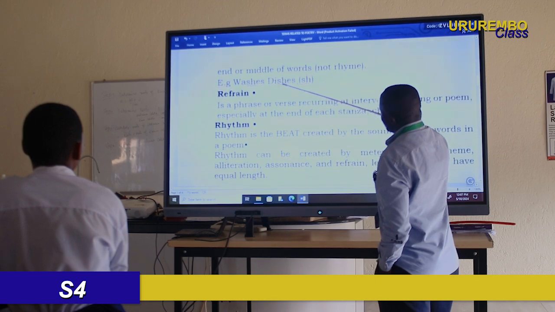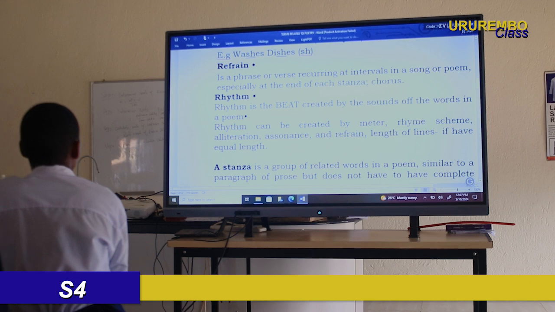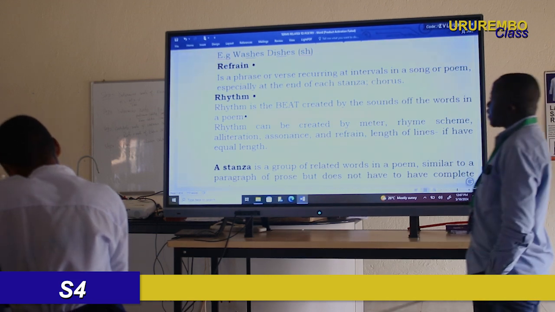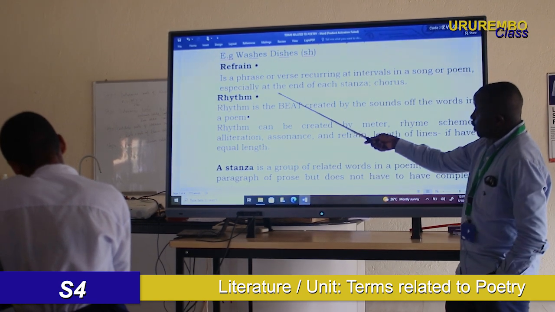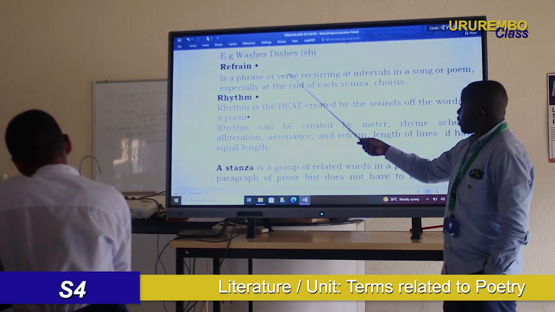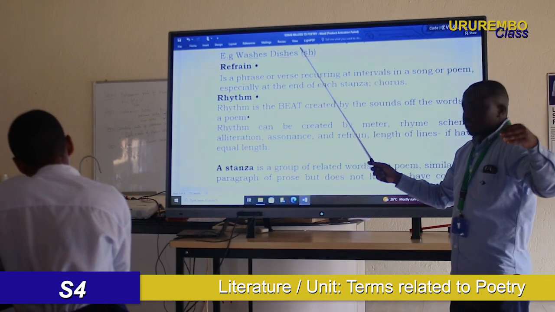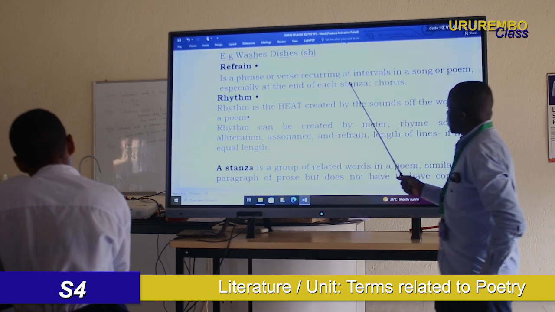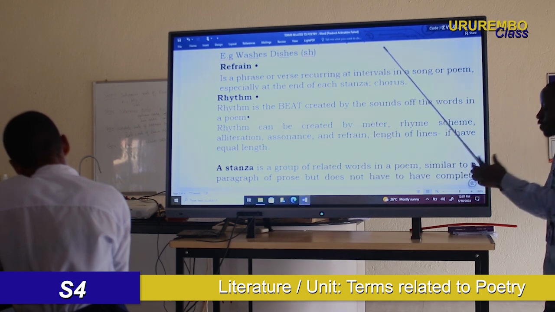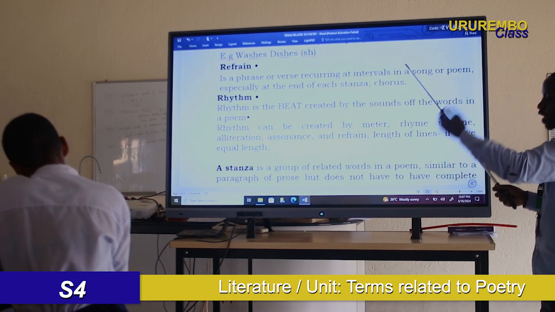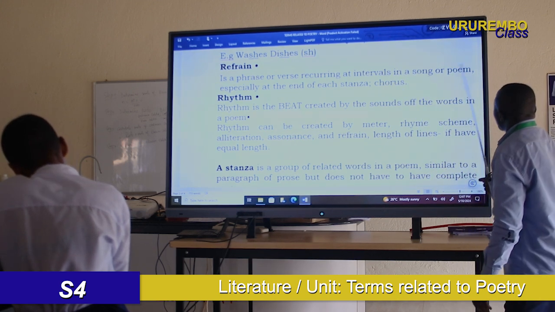So let's now not waste our time. We are in a hurry. Now we are on refrain. You can define refrain. Refrain is a phrase or verse or line that is reoccurring, that comes again, that comes back at intervals in a song or a poem.